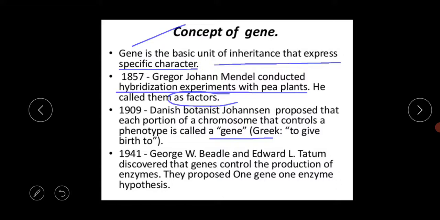Next, in the year 1941, George W. Beadle and Edward L. Tatum discovered that genes control the production of enzymes. So they proposed the one gene, one enzyme hypothesis. One gene, one enzyme hypothesis. This is actually the subject of biochemical genetics.